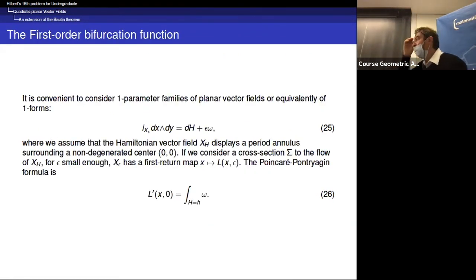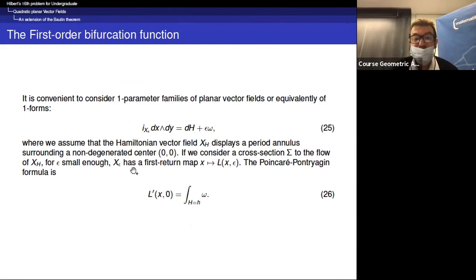Okay, when you have a generic point on this center manifold, actually you can compute with first order bifurcation. But when you have a point which is degenerated, in the sense that it is the intersection of two strata, then you need to go to higher order perturbation theory.